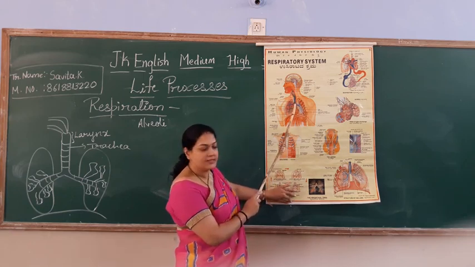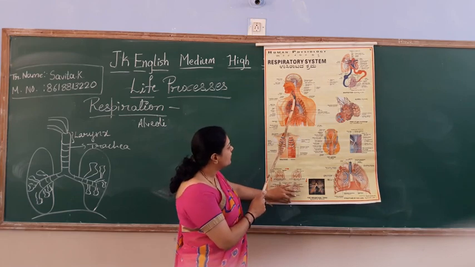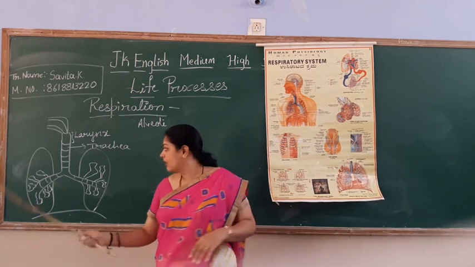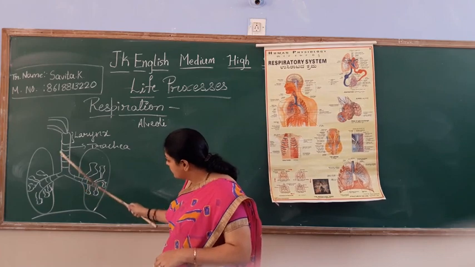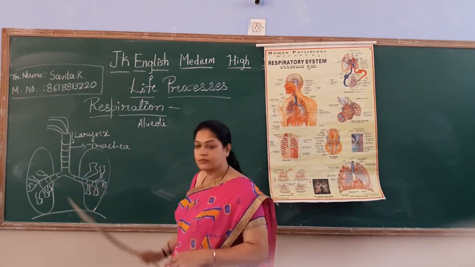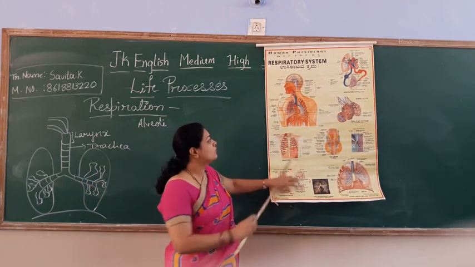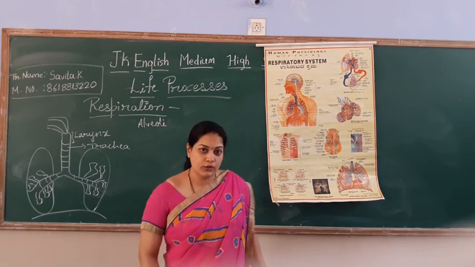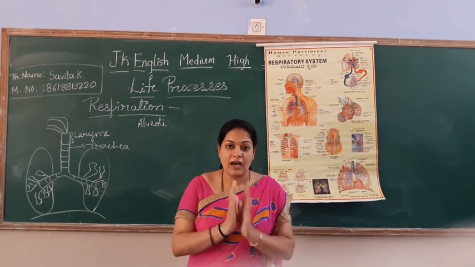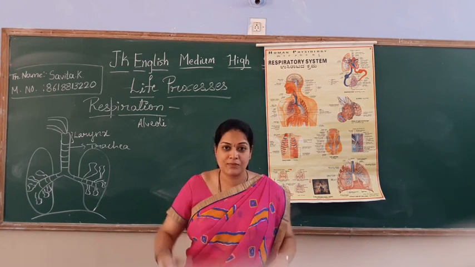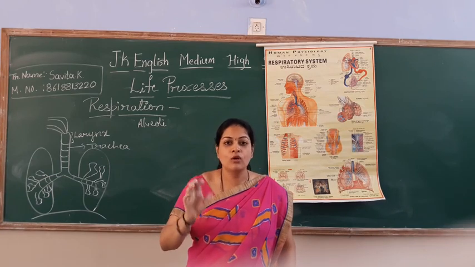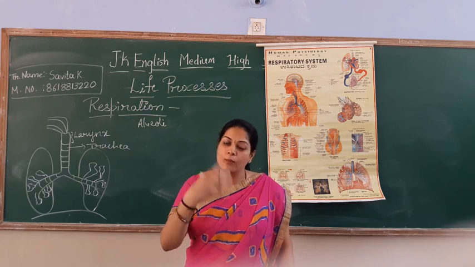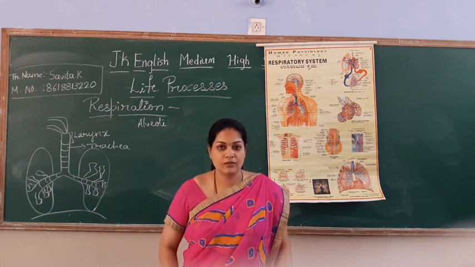Trachea's speciality, see students, can you see the C-shaped rings here? Even here I have drawn. This is the trachea. C-shaped rings you find. What is the importance of these C-shaped rings? They are going to protect your trachea. It shouldn't collapse. So it is going to protect the trachea.